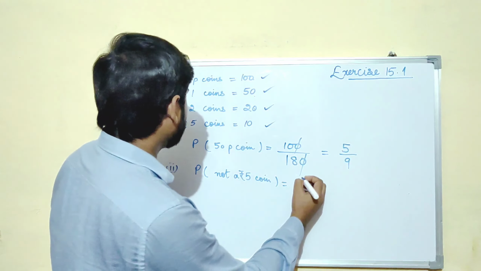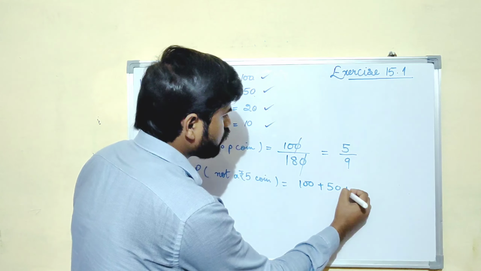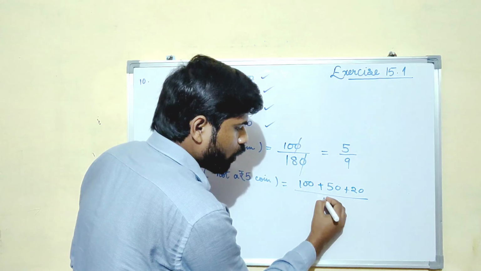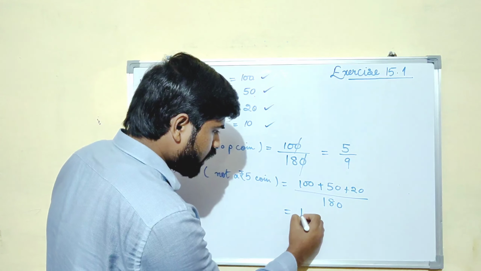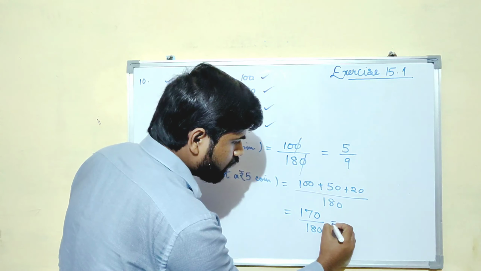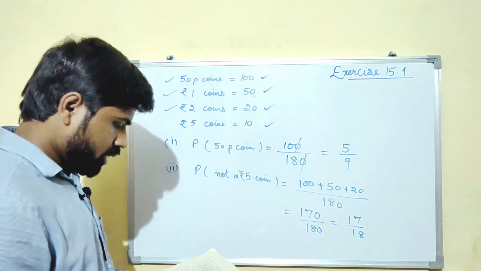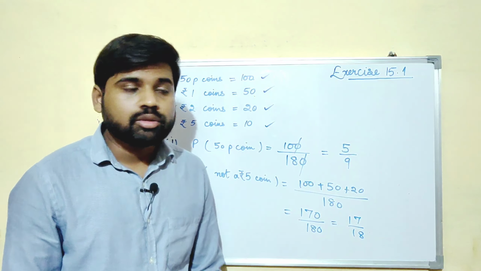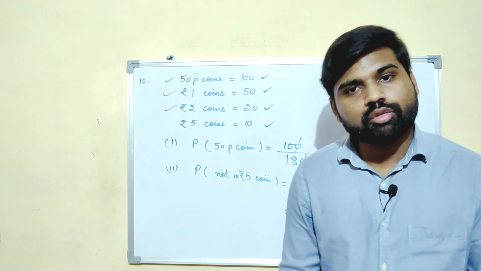So let us add these three: 100 plus 50 plus 20 upon 180. Now let us simplify it: 170 upon 180 or 17 upon 18. Yeah, so I think this is very clear to you. It is the simplest chapter of your syllabus.